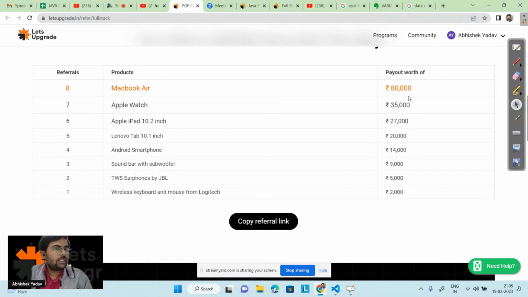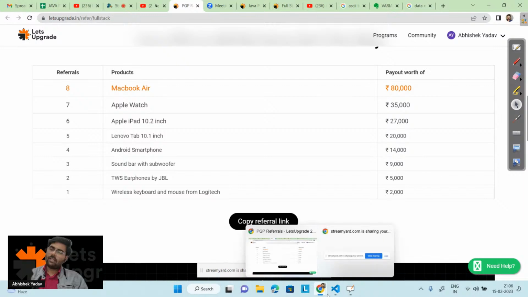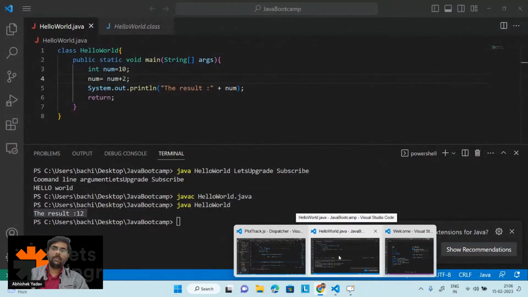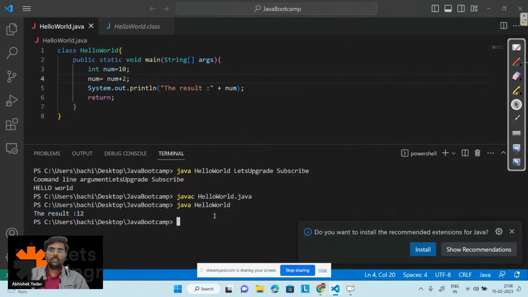Sir, what is the extension of Java we install in Visual Studio Code editor for coding? Devinder, basically I have not installed any extension. Please do a Google search, and from there you will get the idea. What I have done is I have just installed the JDK, and with Visual Studio Code I am directly able to do the coding part here. So about the extension, I don't know about that part.